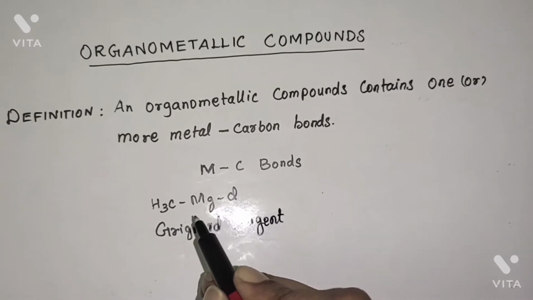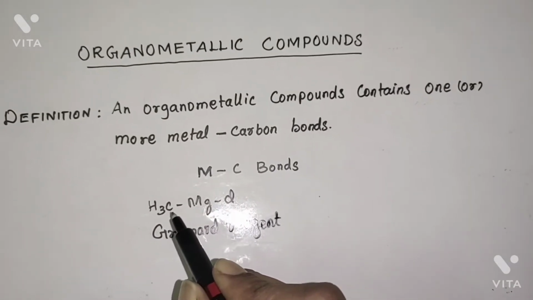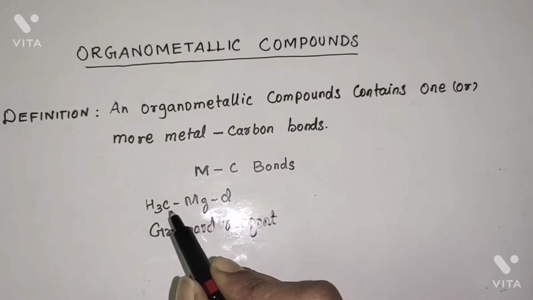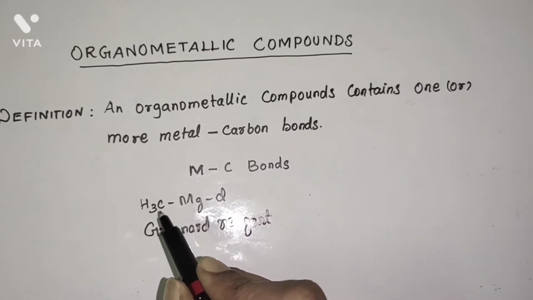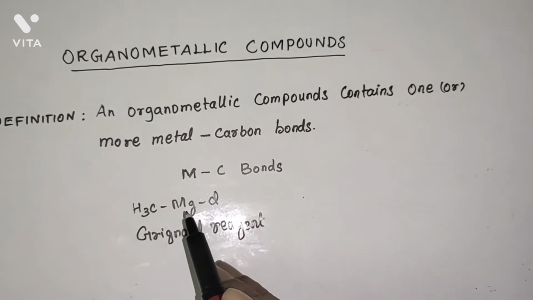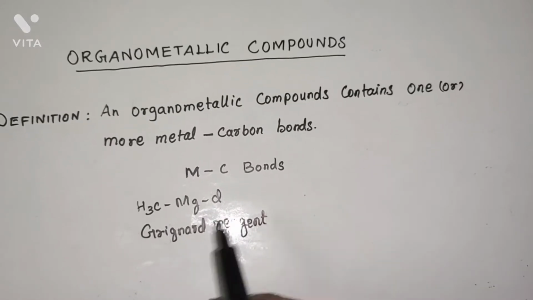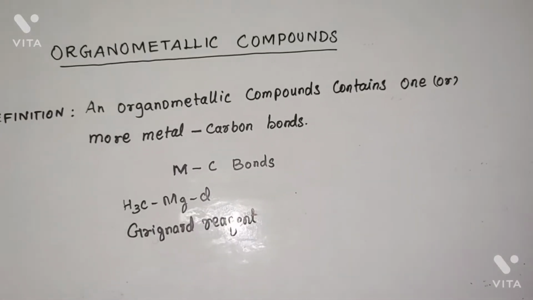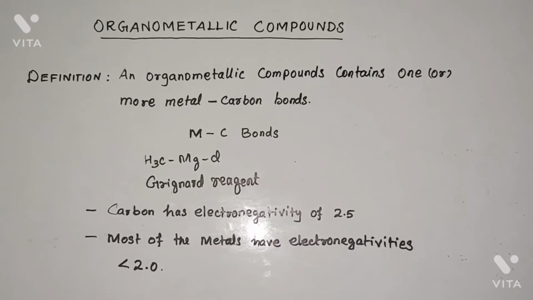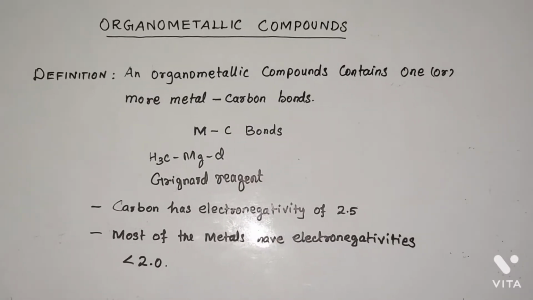Now, carbon has an electronegativity of 2.5. Most of the metals have electronegativities less than 2.0. Therefore, organometallic compounds have a dipole, where the carbon is negatively charged.